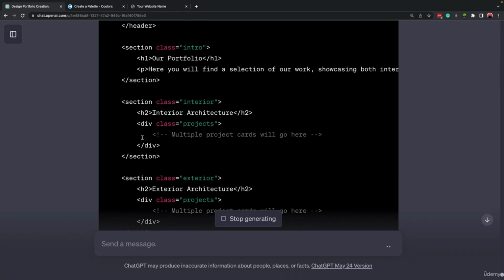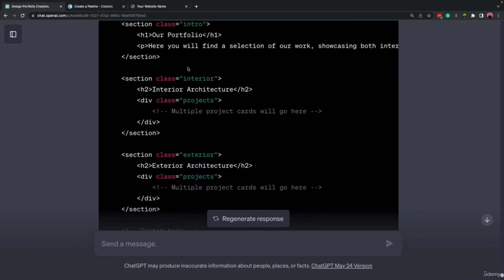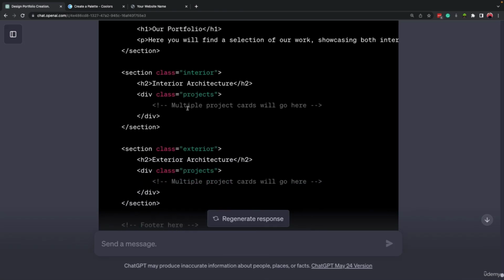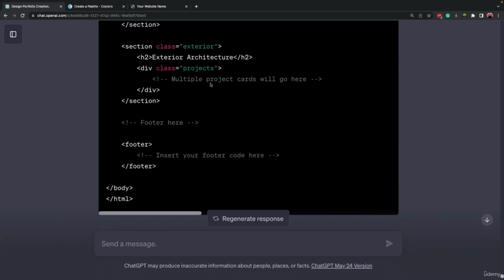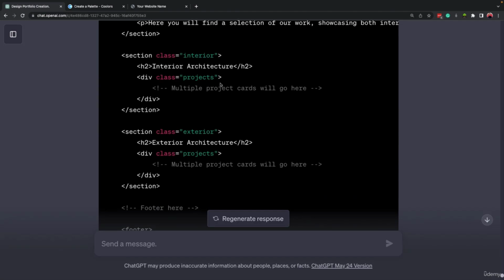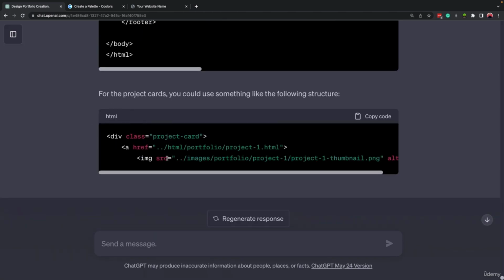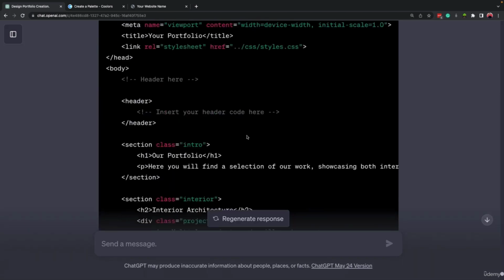All right, so as you can see, it's not writing all of the codes. Here we have the header here. It mentioned that the header that we had previously, we have to copy and paste it here. It's okay, we have it, but this is the part that I wanted ChatGPT to create, okay? It's not creating it. And for that, I want to provide more information, so ChatGPT writes all the codes here as well. It was writing it separately, but I want it to be all together.